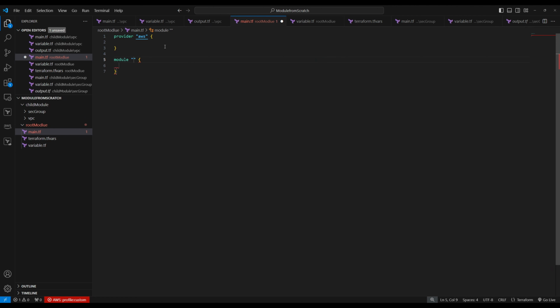Which module you want to call? Let's say VPC. This can be anything, the name of the module. When you do Terraform init, it downloads the module that you provided in the source field. So when you do this, see, it requires source. Our source is right here, VPC, right? We need to go one top level module up and then go to the VPC. So dot dot, see right here, child module and then VPC.